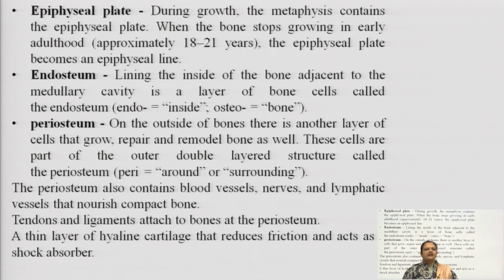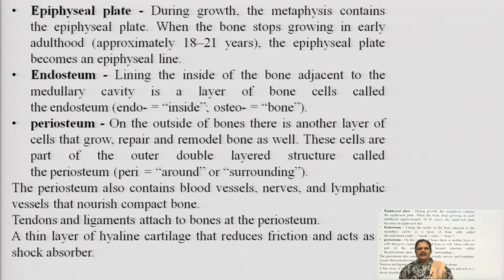Okay. So, these periosteum cells are a part of the outer double layered structure. As its name depicts, peri means around, osteum means bone, or the surrounding. So, this is the outermost or peripheral layer covering the endosteum. This periosteum also contains the blood vessels, nerves and lymphatic vessels, which are required for the further nourishment of the compact bone.